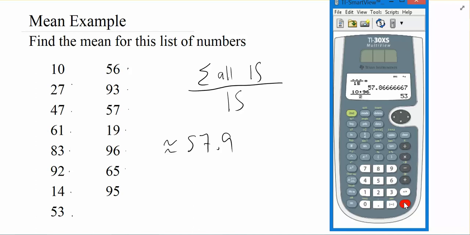This gives an idea to say, yeah, it looks like 57.9 is probably good because there's more big numbers in this data set than there were small numbers. So this answer makes sense.